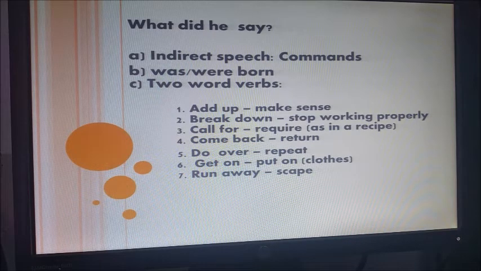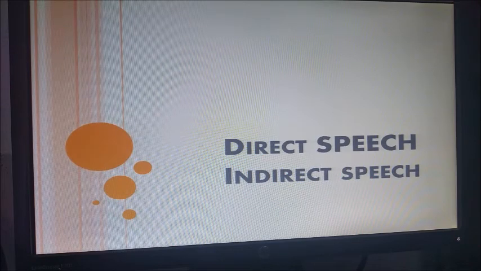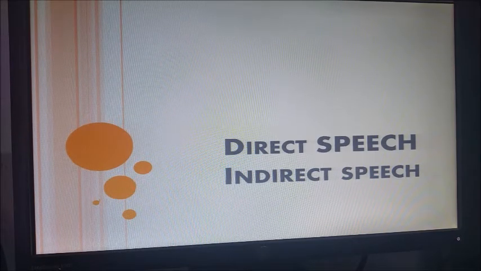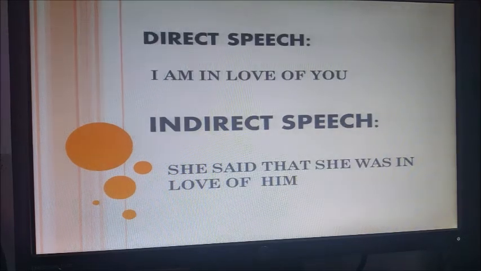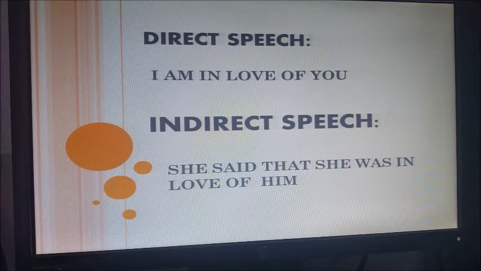In that case, we are going to check the indirect speech and some commands, was/were born, and two-word verbs. Okay, now we're going to start with direct speech and indirect speech. For direct speech, we have an example.